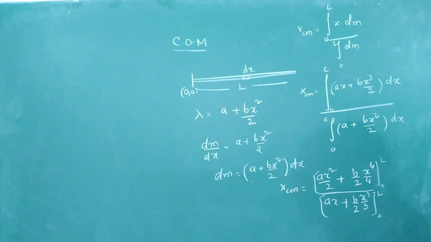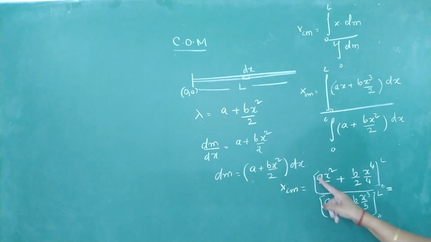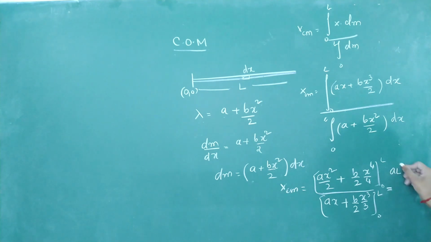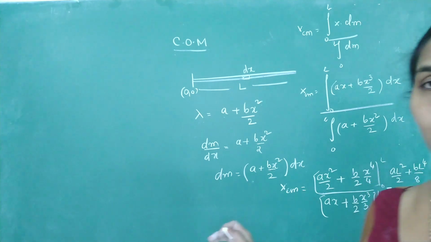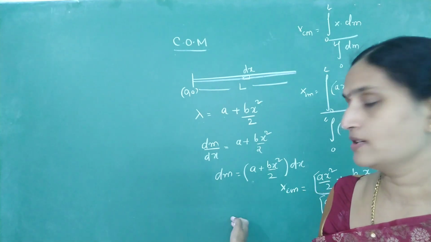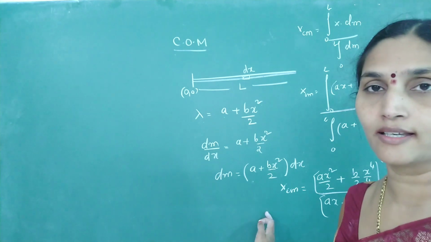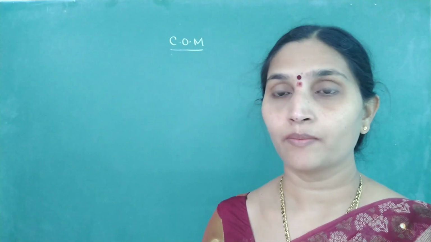So put the upper limit minus lower limit. What will this come out to be after simplification? Okay, I am leaving the fraction as it is. AL square by 2 plus BL to the power 4 by 8 divided by AL plus BL cube by 6. Okay, if you want you can remove one L. L is common in numerator and denominator. So further simplification I am leaving it to you. So this is how for one dimensional objects you can find out the location of center of mass by using this integration relation. Okay, now coming to the next model.